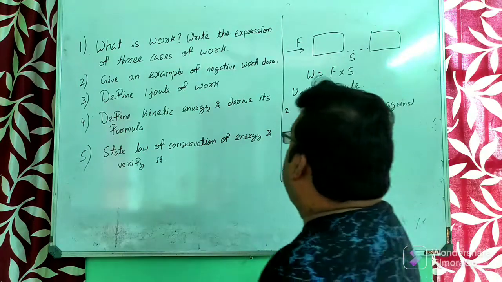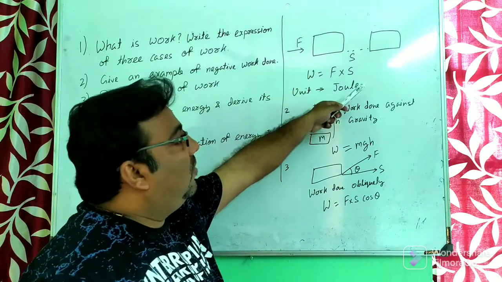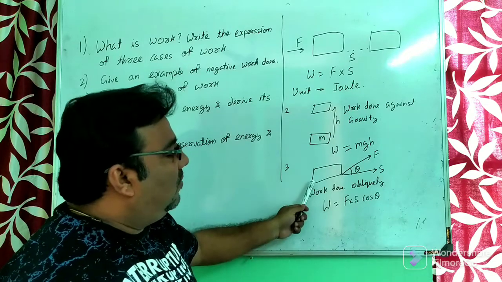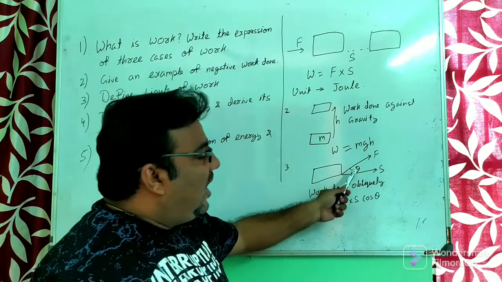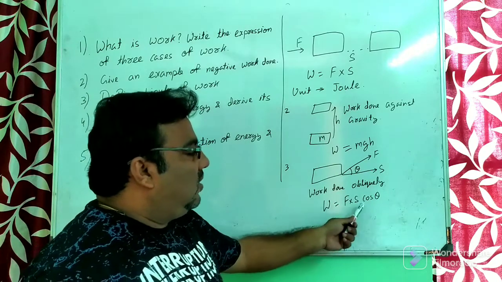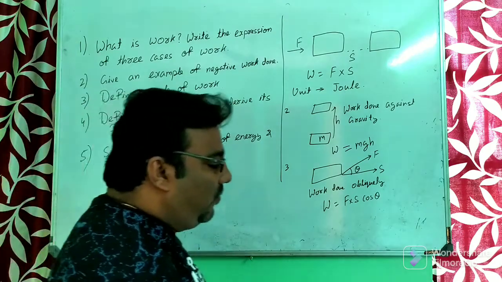So these are the 3 cases of work done. First, when a force is acting on the body and the body is moving in the direction of force. Second, work done against gravity, that is mgh. And third, work done obliquely, if there is some angle between the direction of force and the direction of motion of the body, that is F S cos theta. These are the 3 formulas for work done, and that is the answer to the first question.